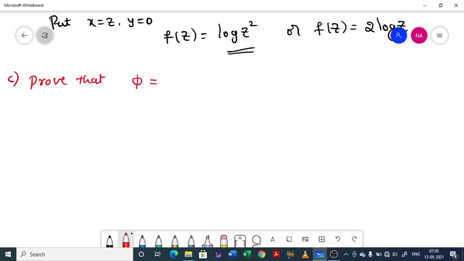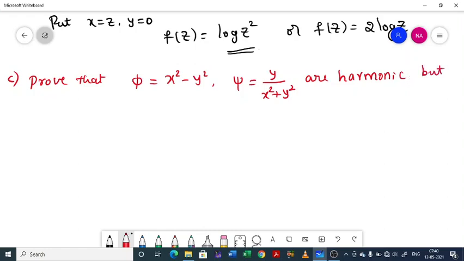Prove that phi equal to x square minus y square and psi equal to y by x square plus y square are harmonic, but are not harmonic conjugates.